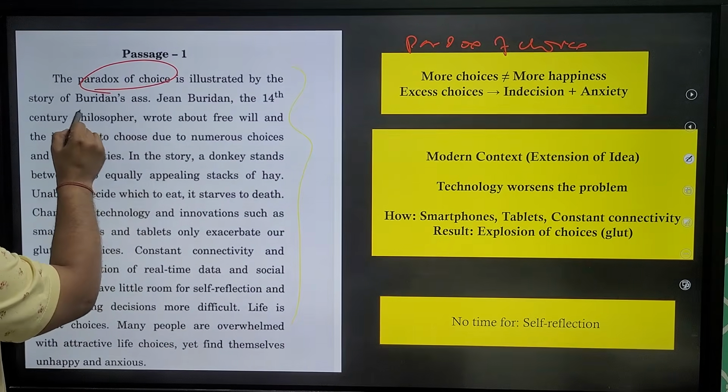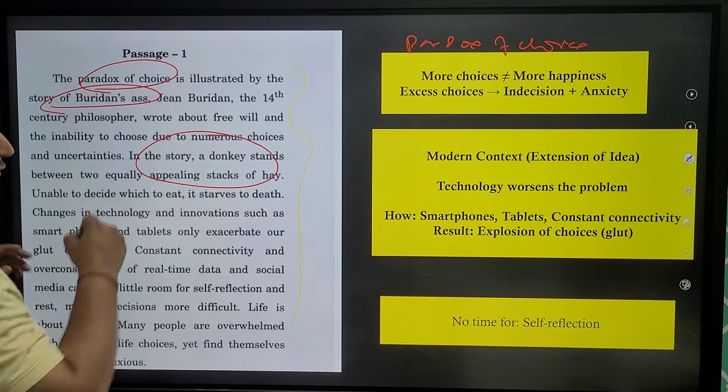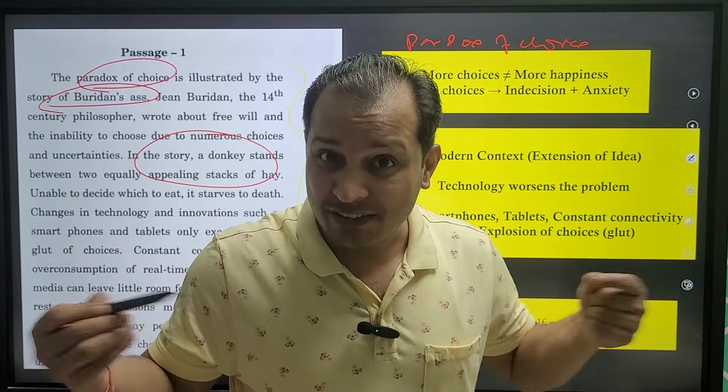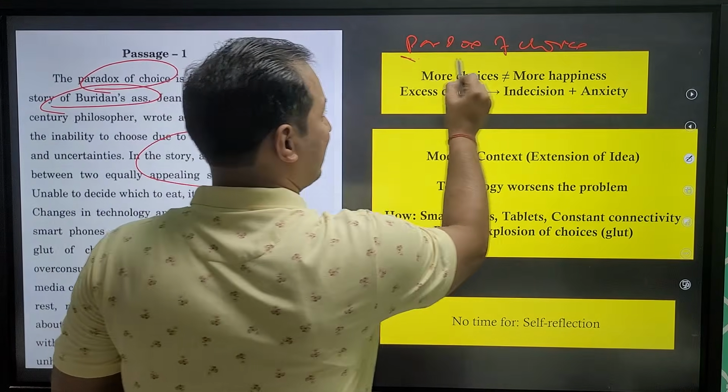Next, example: the story of Buridan's ass, the story of the donkey. Do we have to write stories? Do we have to write examples? Do we have to write facts? No, we don't have to write, we have to just skim this. So, no need to write that.